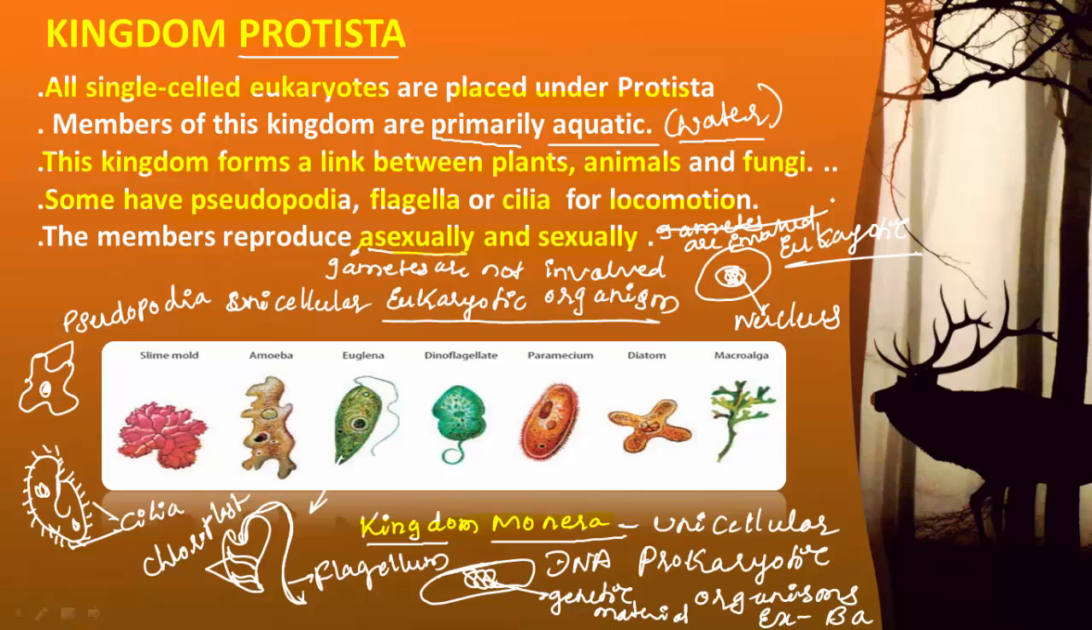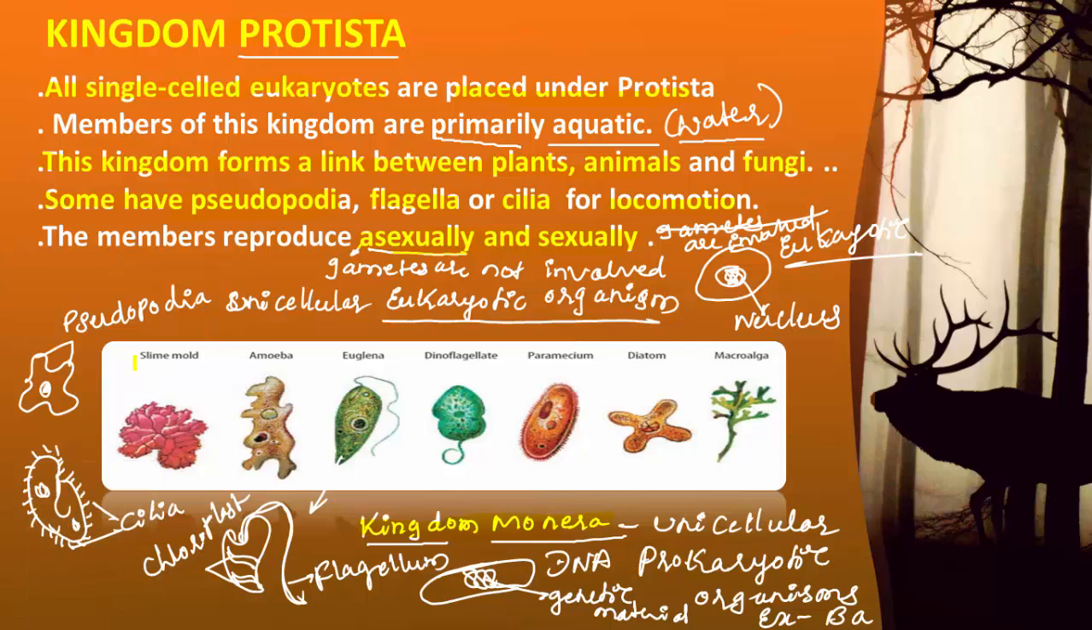What are the things that you need to remember with reference to the characters of Protista? The Protista includes all the unicellular and eukaryotic organisms. The members of Protista are primarily found in aquatic medium. It forms a link between plants, animals and fungi. The locomotion in Protista may be with the help of pseudopodia, flagella, cilia, and the members of Protista show asexual and sexual reproduction. Then examples for Protista.